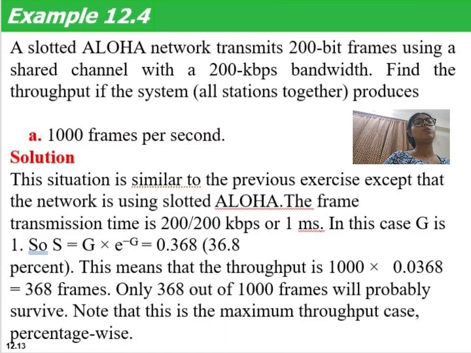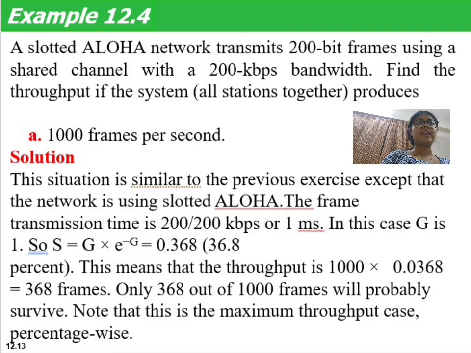This is the same question which we solved above, but now we will solve it using slotted ALOHA. In a slotted ALOHA network, it transmits 200-bit frames using a shared channel with a 200 kbps bandwidth. Find the throughput if the system, all stations together, produces 1000 frames per second.